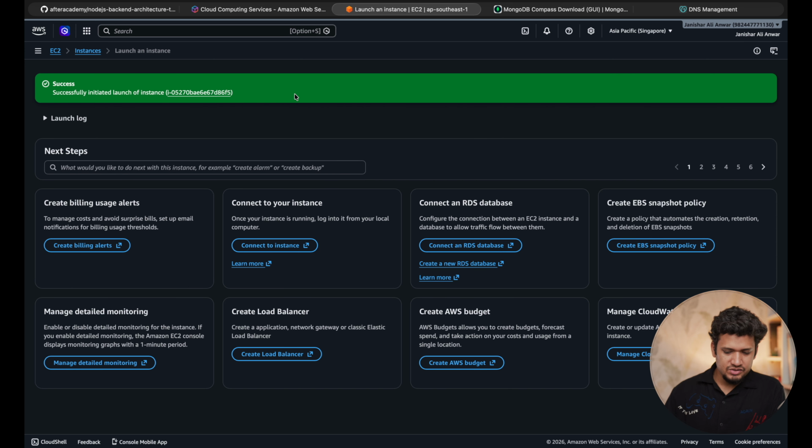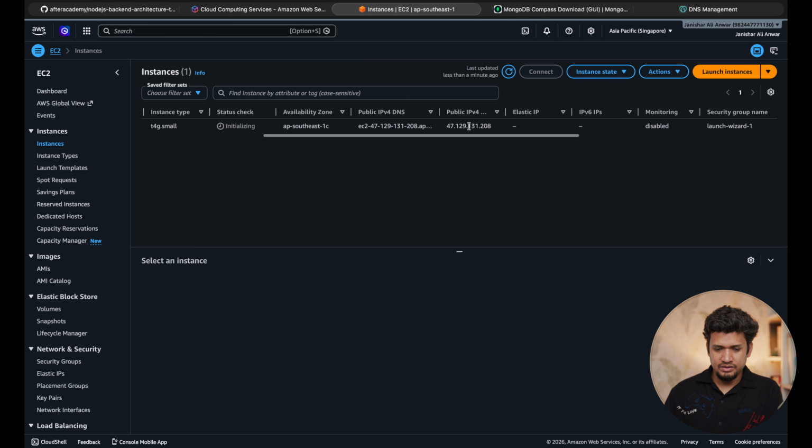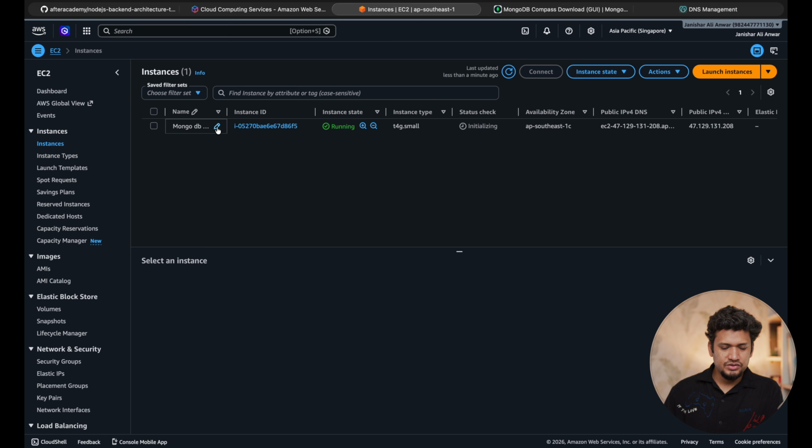Now the instance has been launched. Let me go and view all the instances. So here you see you have the MongoDB server and it is running, and all the details are here. Now this service could be accessed from our local system because the IP address has been provided.